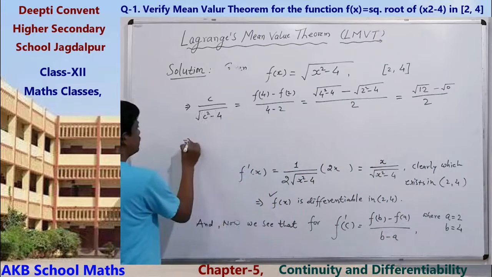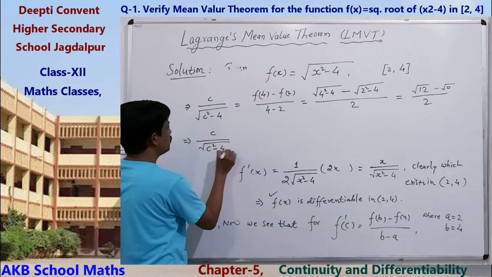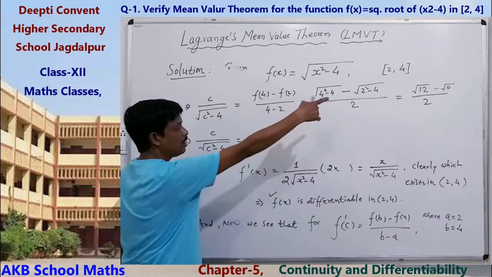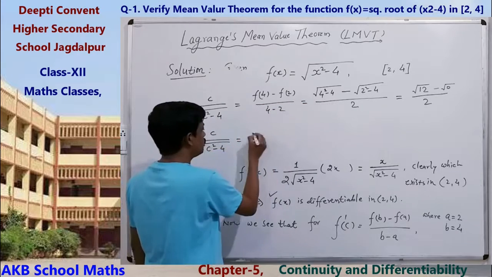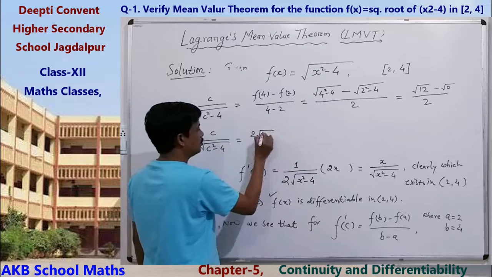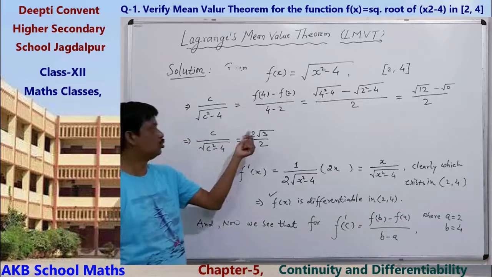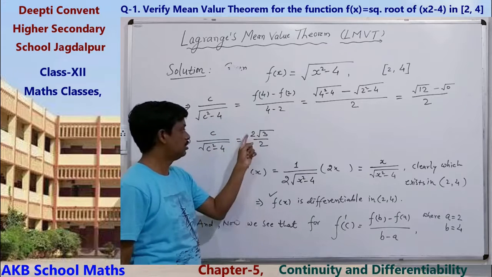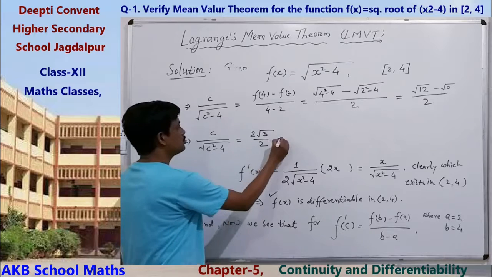So c upon root of c square minus 4 equals root 12 upon 2. Root 12 means 2 root 3, because 4 times 3 is 12. So 2 root 3 upon 2 equals root 3.